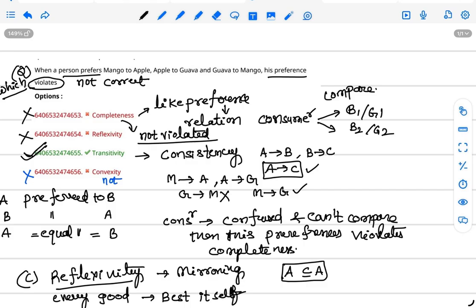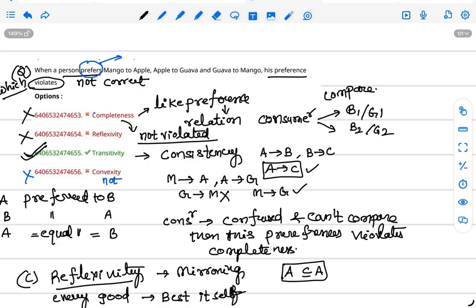Reflexivity does not violate. Each preference of the customer satisfies reflexivity. He prefers every good as good as itself. So convexity does not violate. Completeness means he is able to compare two goods.